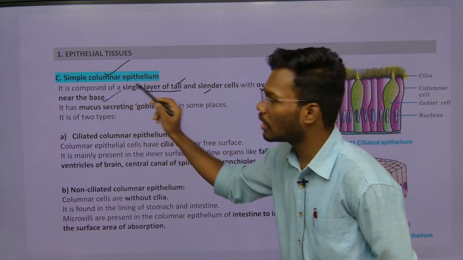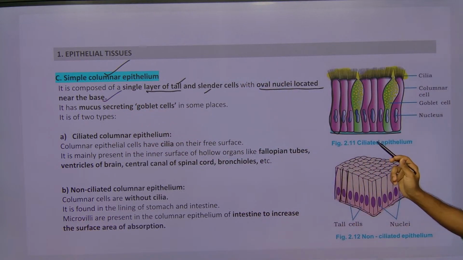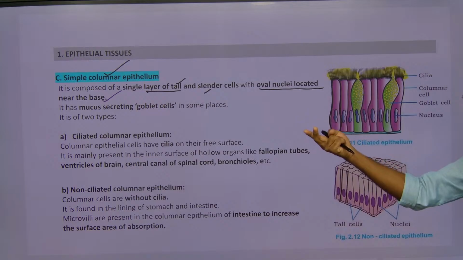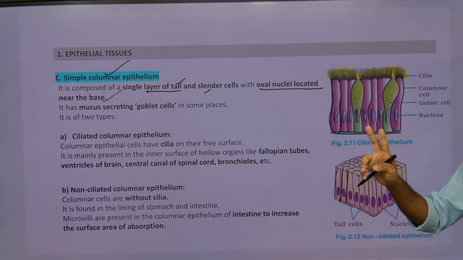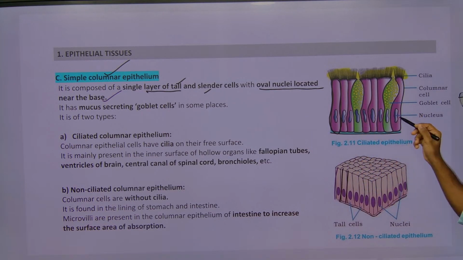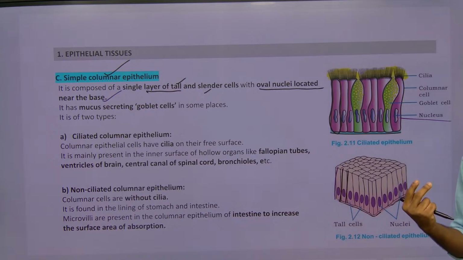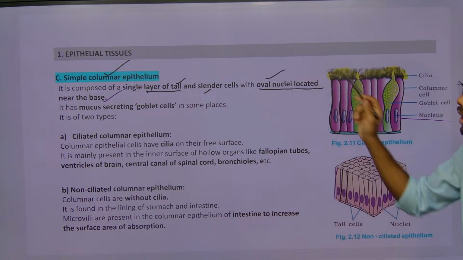near the base. So that's why we studied the location of the nucleus in the previous two tissues also. In the above two tissues, the nucleus was placed centrally, but here it is near the base. And the first tissue shape is ovoid, the second tissue shape is spherical, the third tissue shape is oval.